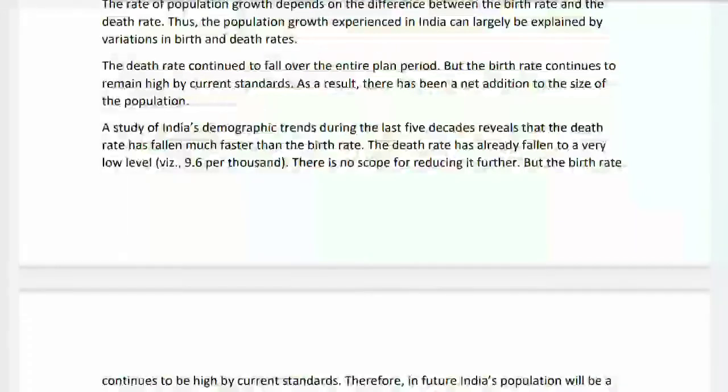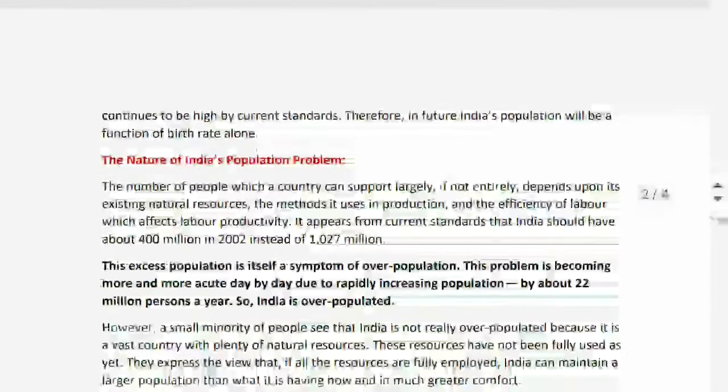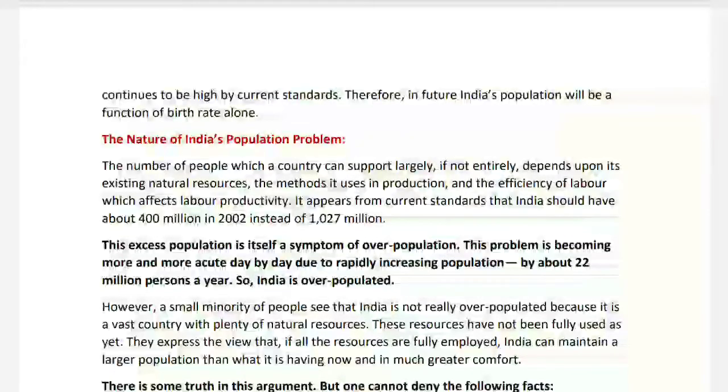A study of India's demographic trends during the last 5 decades reveals that the death rate has fallen much faster than the birth rate. The death rate has already fallen to a very low level, namely 9.6 per thousand. There is no scope for reducing it further, but the birth rate continues to be high by current standards. Therefore, in future, India's population will be a function of birth rate alone. The nature of India's population problem.